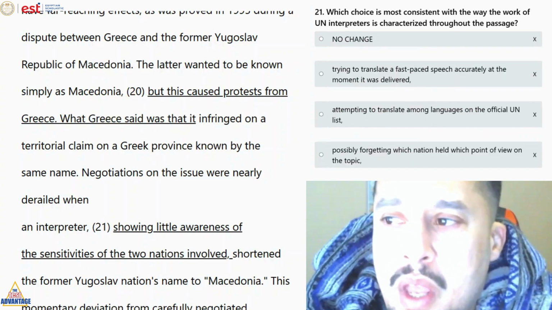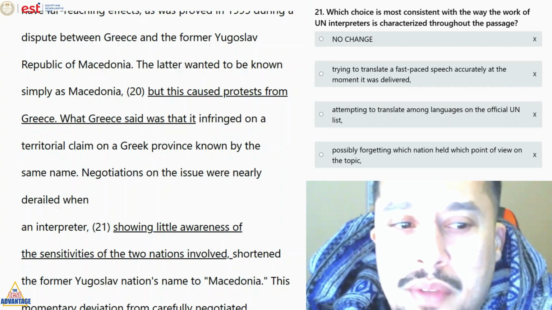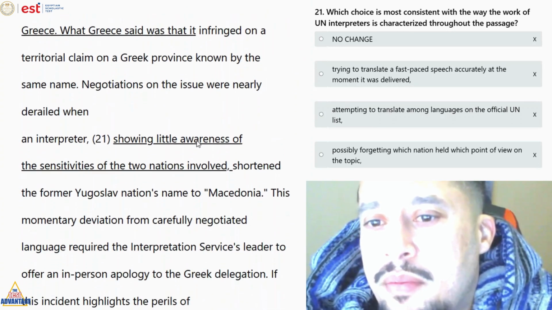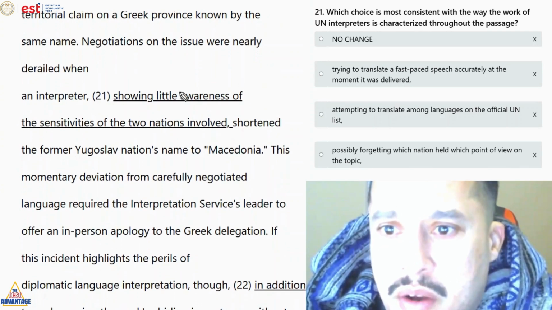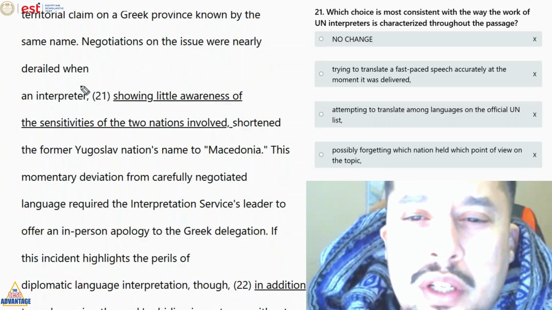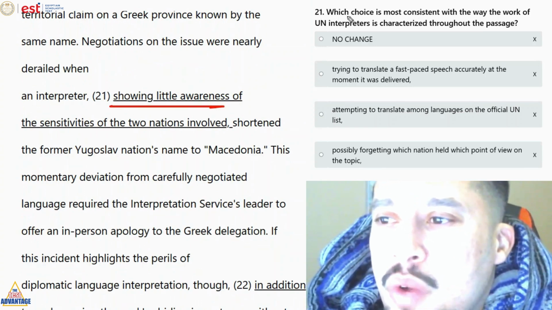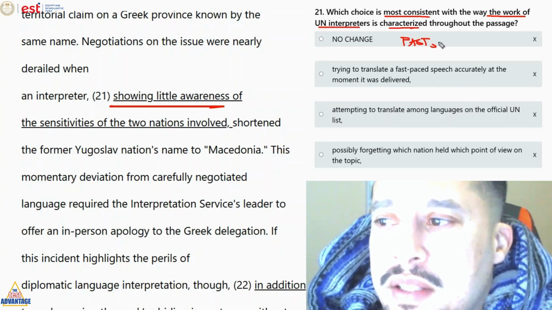Conjunction ده مهم. Which choice is most consistent with the way the work of UN interpreters is characterized throughout the passage? لو قرأنا الباسج هنعرف بيترجموا بسرعة و on the spot وسريع. صح. So let's check this out. Negotiations on the issue were nearly derailed when interpreter showing little awareness. But again, السؤال بيسألنا which is most consistent with the way the work of UN interpreters is characterized. We know they translate very fast, they translate on the spot.